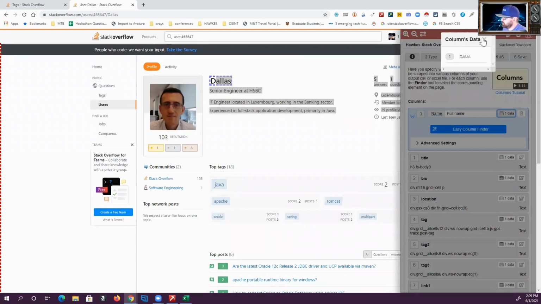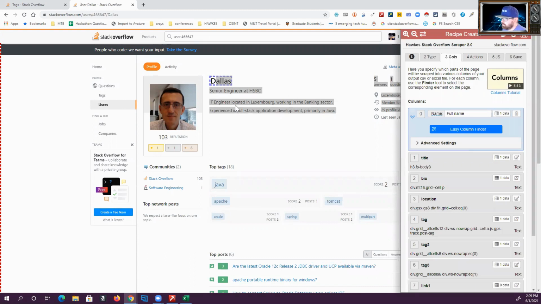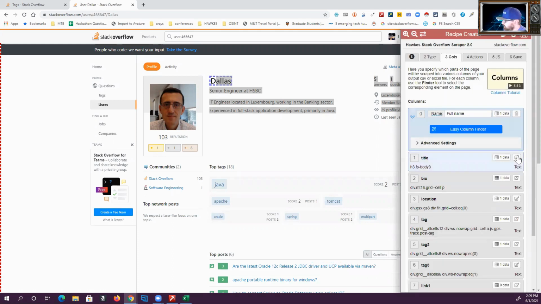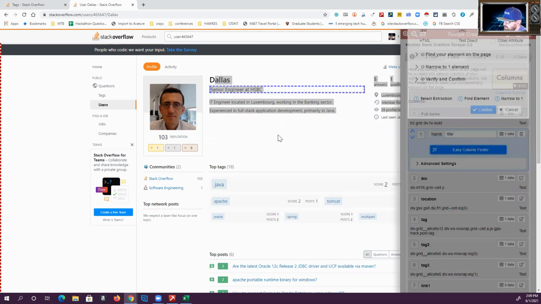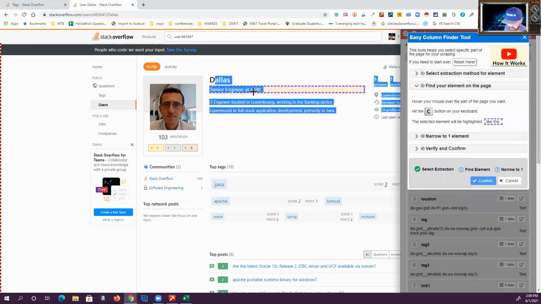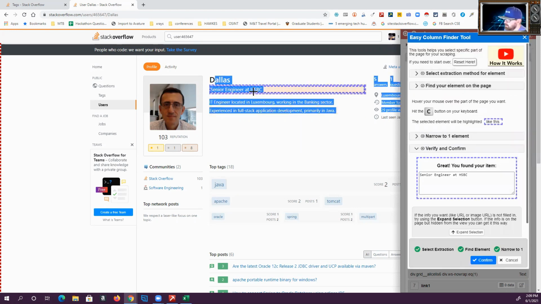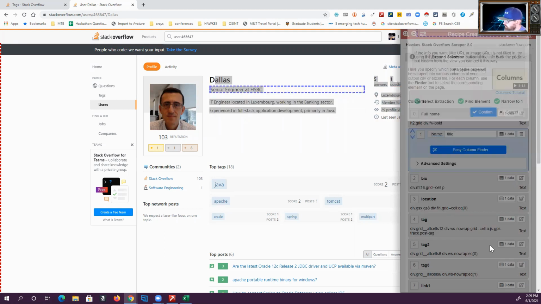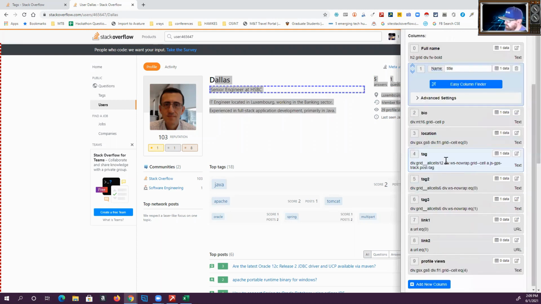You can always just look at your data. You make sure that you're pulling the right information. So, senior engineer at HSBC. Okay, so I want to pull the title. Same sort of thing, easy column finder. That's actually one of my favorite features. It makes it so much easier. Push C. Yep, that's what I want. Confirm. Okay, and you just repeat the process.